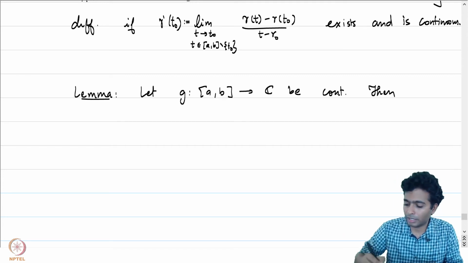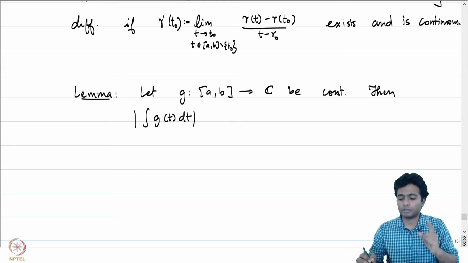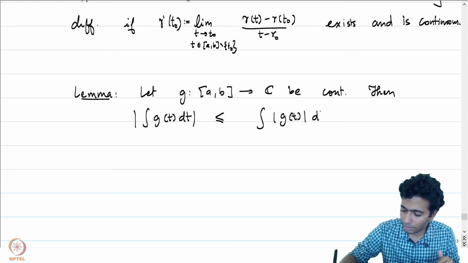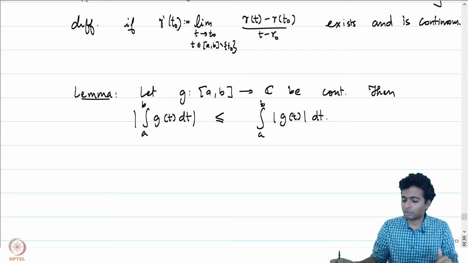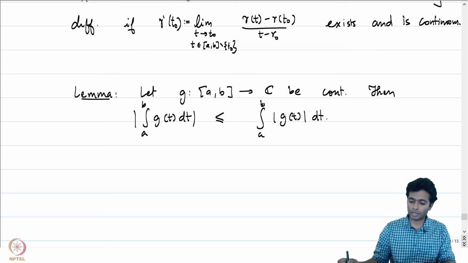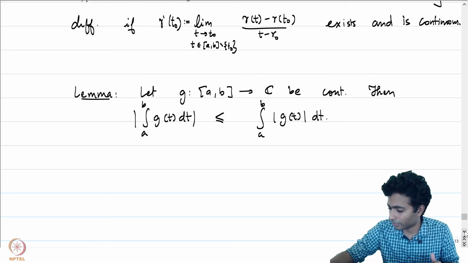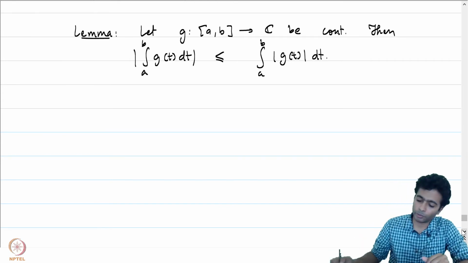Then the absolute value of the integral of g of t dt is less than or equal to the integral of the absolute value of g of t dt, where the integral is from a to b. For real valued continuous functions g, this was a theorem which you would have seen in your real analysis course, but right now we are looking at complex valued functions. So it might be a good idea to give a proof of this statement before we venture into anything more.